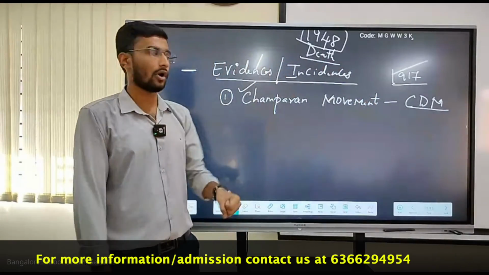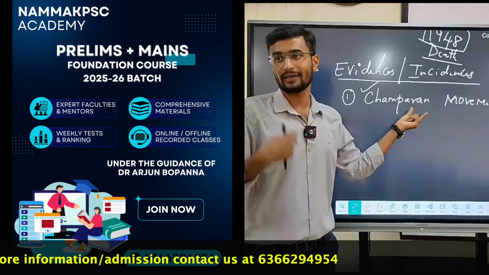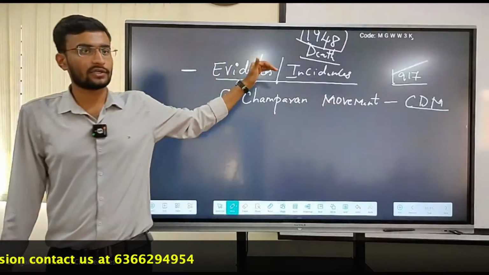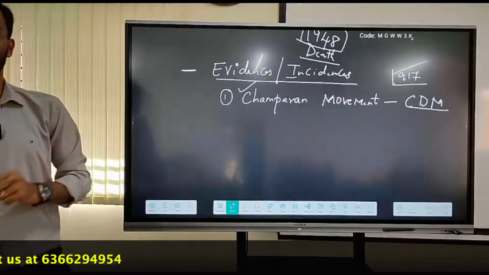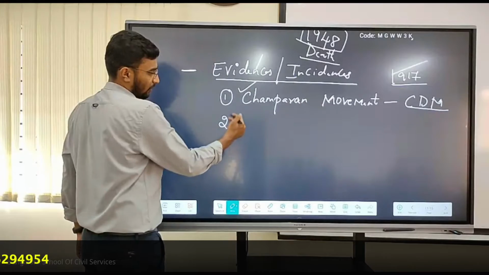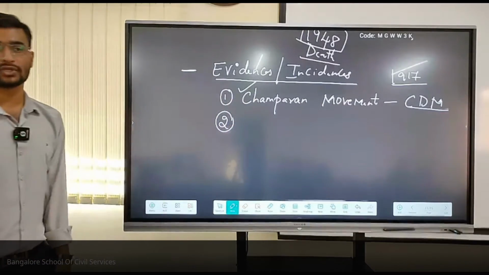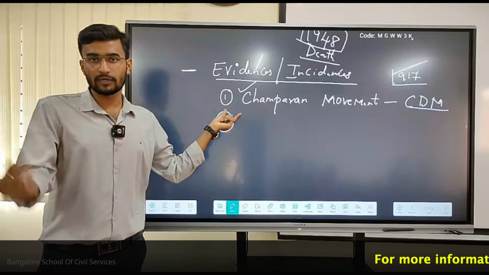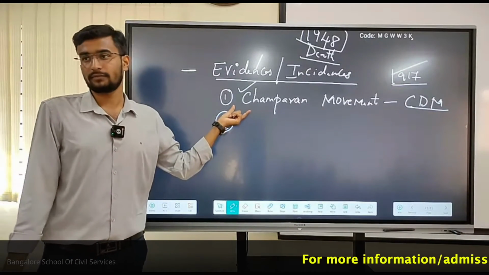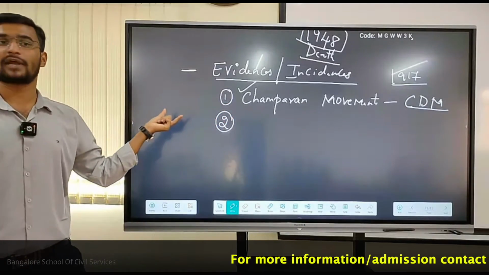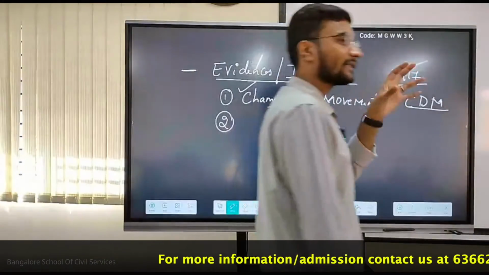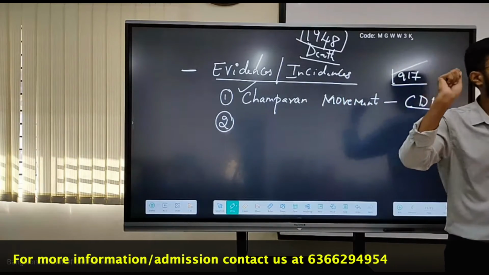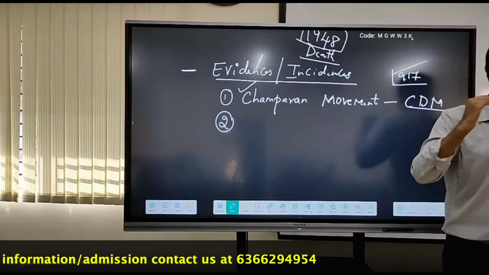And the focus during the Champaran Satyagraha was majorly on the development of farmers, the rural population. This is my first one. And the second major important one is the Ahmedabad mill strike. After the Champaran Satyagraha, Gandhi rejected commercial ideologies, or commercial cultivation of agriculture. He went for self-sufficiency.